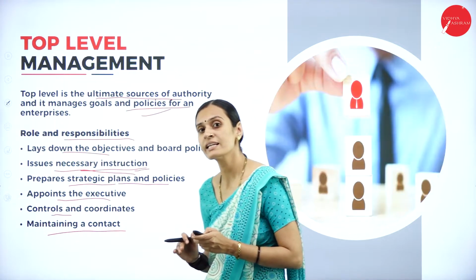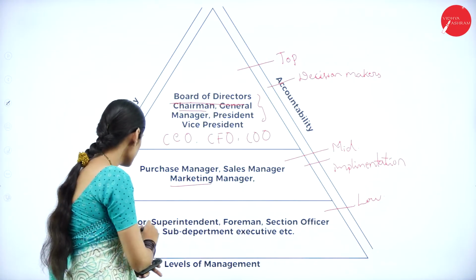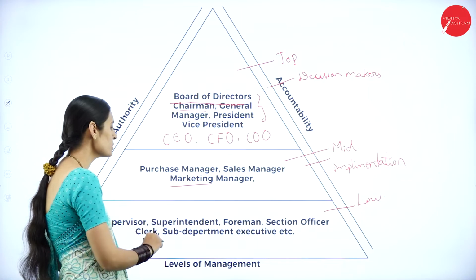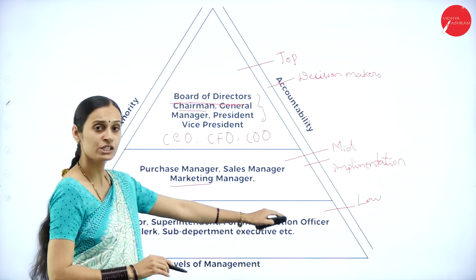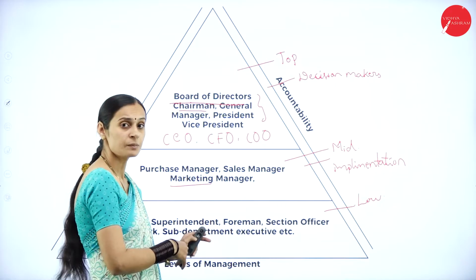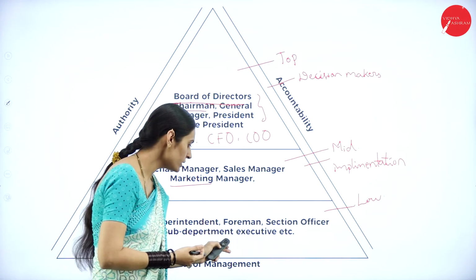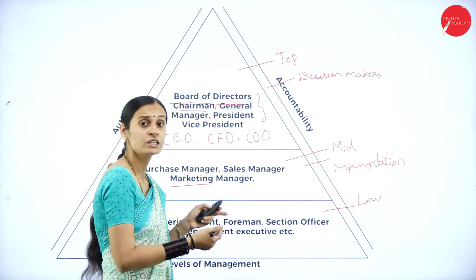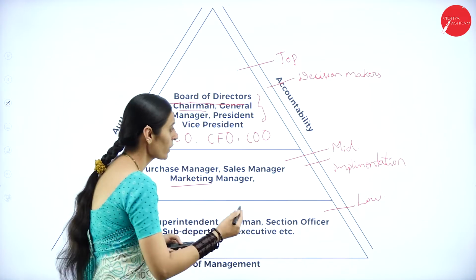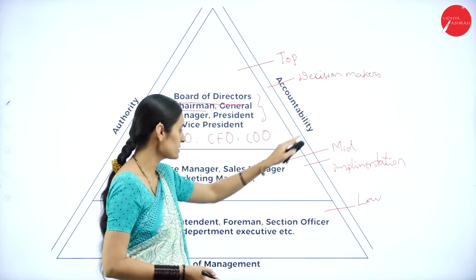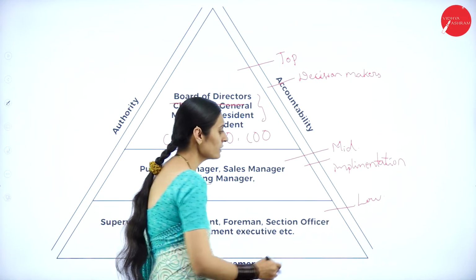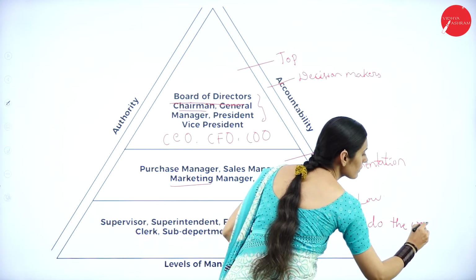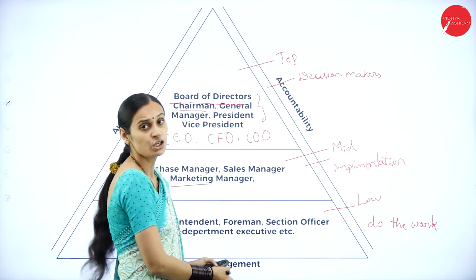And the next, lower level of management. This is considered the lower level management, the last one. Supervisor, superintendent, foremen, section officers, clerks, and sub-department executors. These are all the different workers coming under the lower level management. What is the real duty of lower level managers? They are not decision makers; they implement the decisions and do the work.